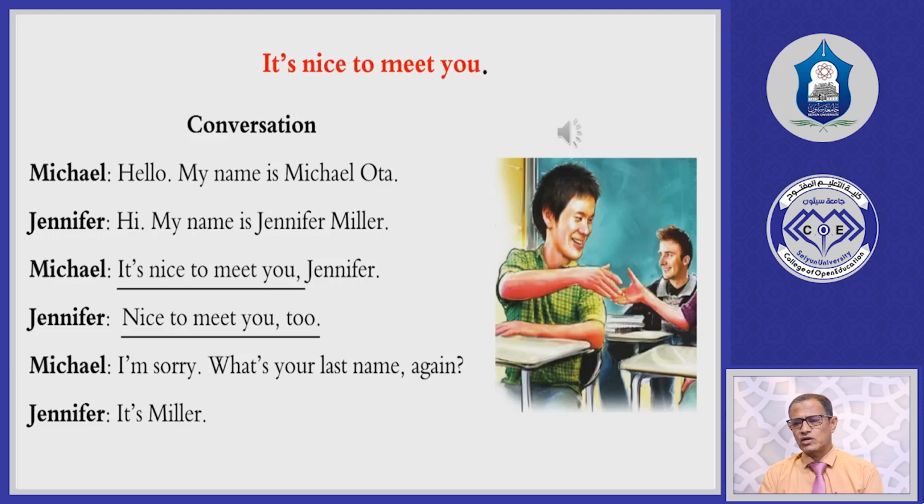Michael said, I'm sorry, what's your last name again? She told him her name before, but he forgot her name. He asked her, I'm sorry, which is a polite way to request or ask someone something. What's your last name again? Jennifer said, it's Miller. So for example, we have first name and last name. When I say my name is Hussein Al-Aidarus, the first name is Hussein and Al-Aidarus is my last name. So in this conversation, he used the expression it's nice to meet you, which is the title of this unit. You can use this expression when you meet someone.